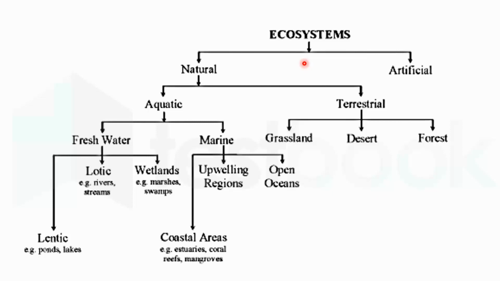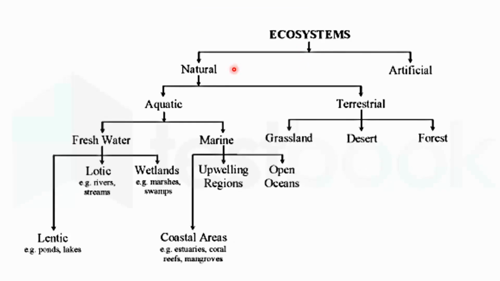So this is how the ecosystem can be classified broadly. The ecosystem is broadly classified into two types. The first one is the natural, the second one is the artificial ecosystem. And I also mentioned some of the examples: for artificial ecosystem, aquarium may be an example. For natural ecosystem, it may be coastal areas, grasslands, desert, or the forest.